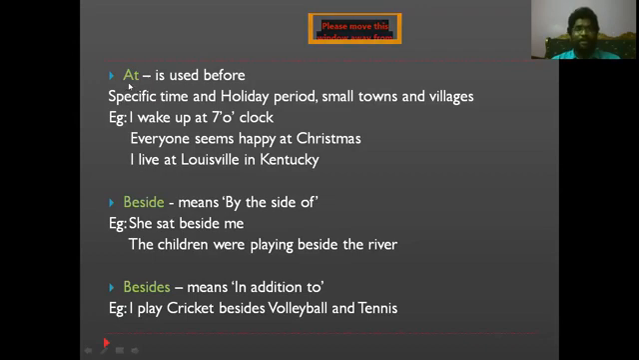So remember, "at" is actually used before a specific time and holiday period, followed by small towns and villages. In these areas, we actually use the preposition "at".